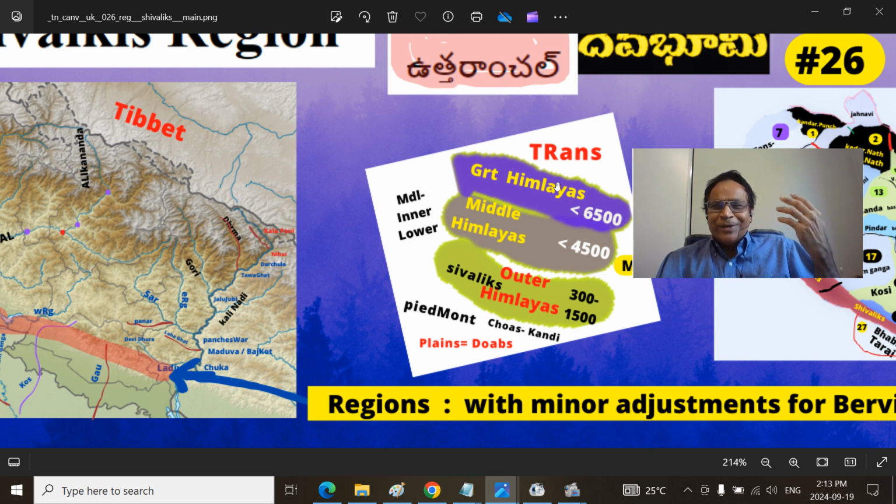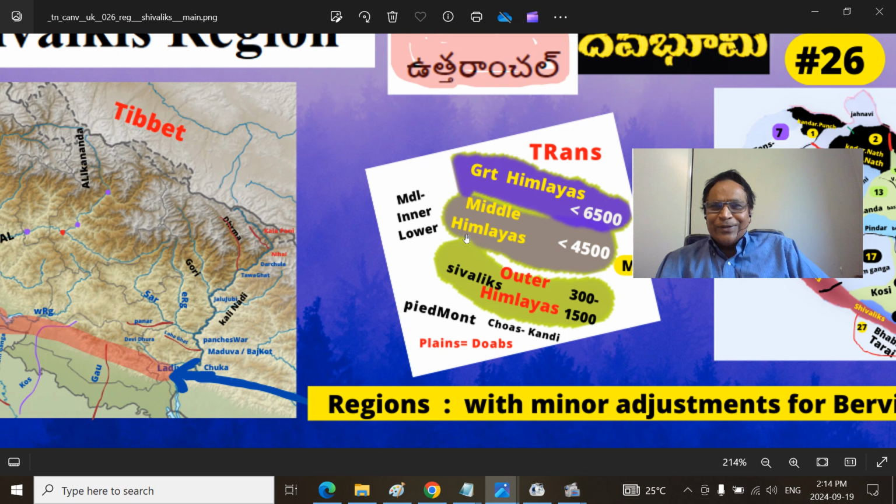Remember, Simla is in the Middle Himalayas, at around 2200 meters MSL. I made a little adjustment to make it easy to remember. If you go twice the Simla height, you are getting out of the Middle Himalayas into the Greater Himalayas.